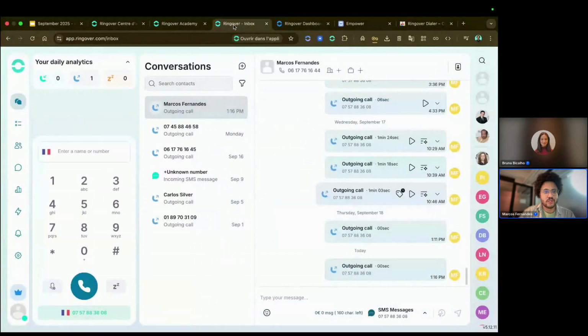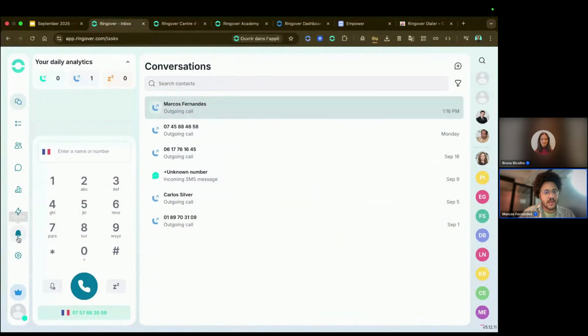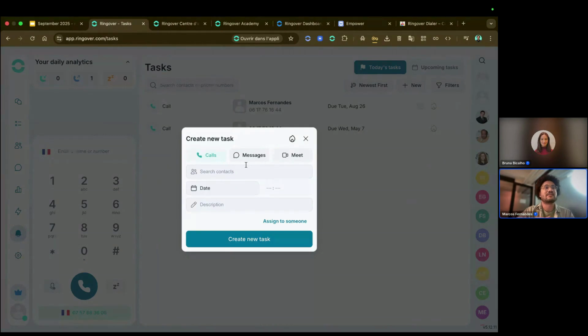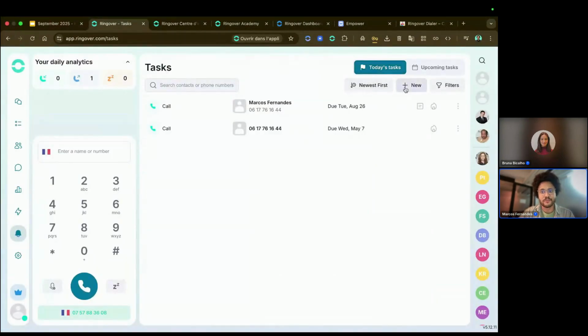Let's see the next feature, which is the task assignment. Once again, I'm going to go back to the web app. So up until now, you could create a task and you could assign the task for yourself. So you would find the task here in the today's list or upcoming task.